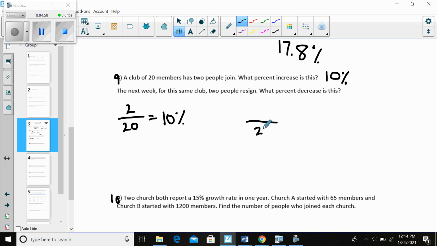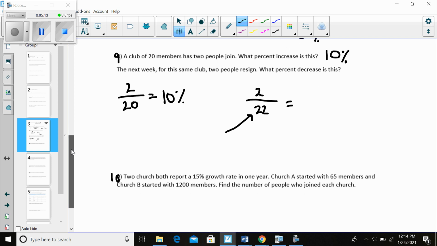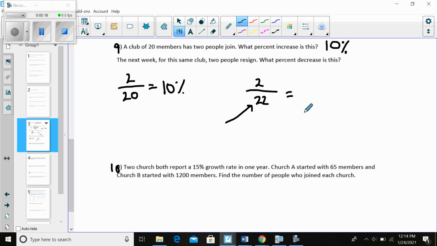We are now comparing to 22 people. So 2 out of 22 is a different percentage than 2 out of 20. So the percent increase all depends on this bottom number. And that's where this statistic can sometimes become very misleading, right? Because, well, I don't want to get ahead of myself. We'll look at this in the next example. Actually, number 10 is a perfect example to show this. It all depends on the base that you start with. So it's not about a numeric increase, but rather the percentage compared to the base that you start with. So this would be 9%.